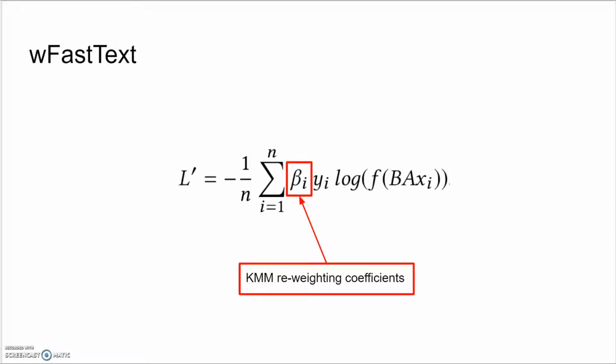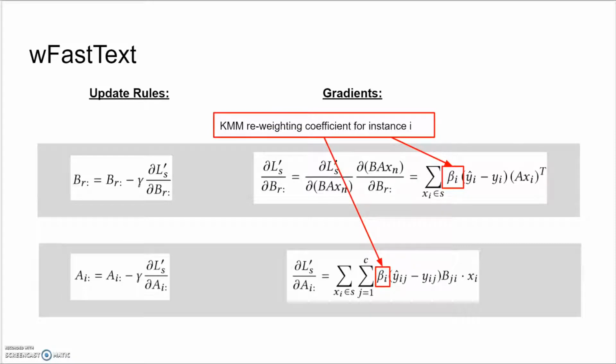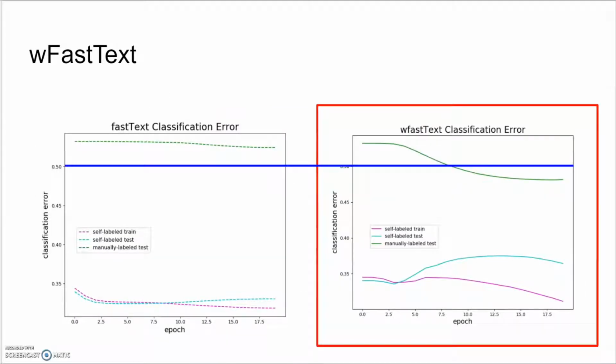The W-fastText model uses the correction weights learned by KMM to reweight the training examples. I rederived the optimization solutions for this model and implemented them in Python. This graph shows that W-fastText decreases the classification error when tested on the manually labeled dataset, but there's still a lot of improvement to be made.